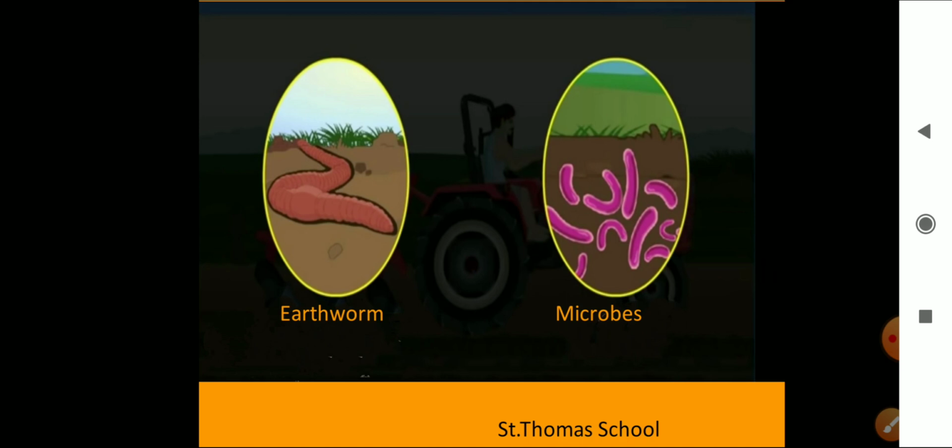Now you can see here, the loose soil allows the roots to breathe easily even when they go deep into the soil, right? So the loosened soil helps in the growth of earthworms and microbes present in the soil. These organisms are friends of the farmer since they further turn and loosen the soil and add humus to it.